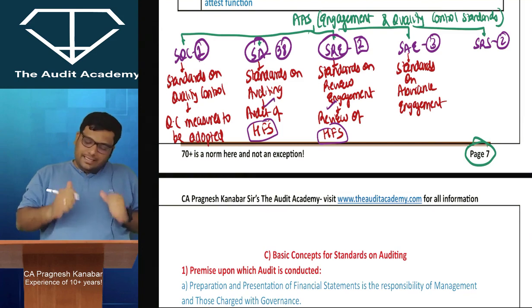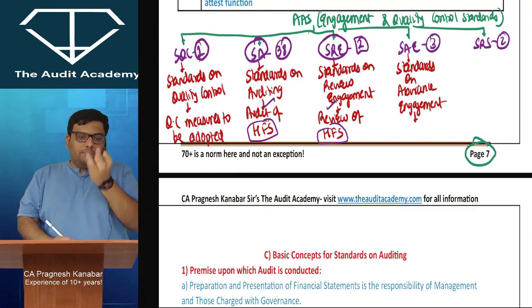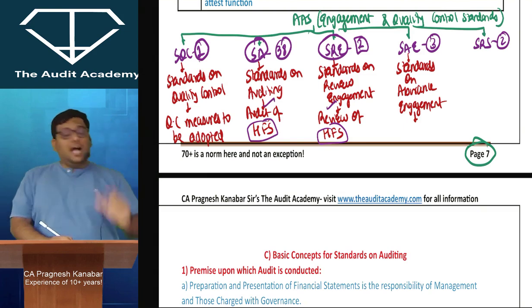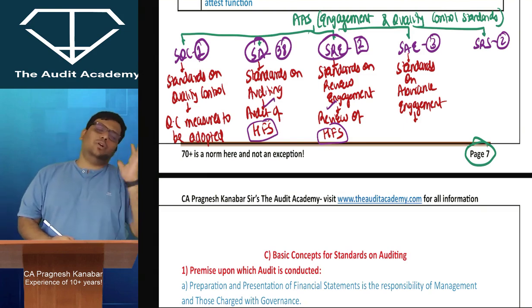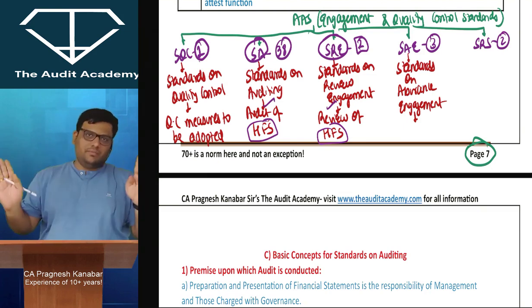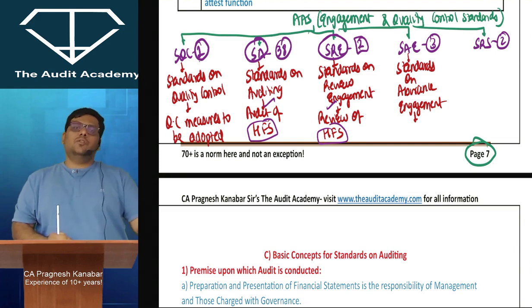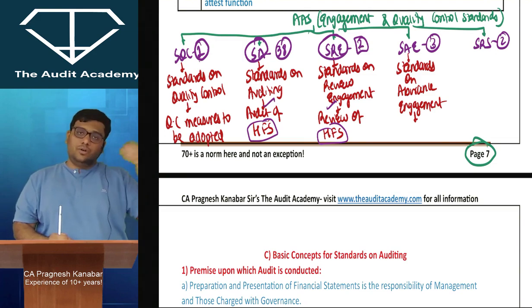That means I cannot just give you one particular standard's explanation for this. But I can tell you one thing for sure, that in this category there are 3 different assignments. In all 3 assignments, we are checking something, we are expressing an opinion, and the client and the other stakeholders are going to rely upon it.